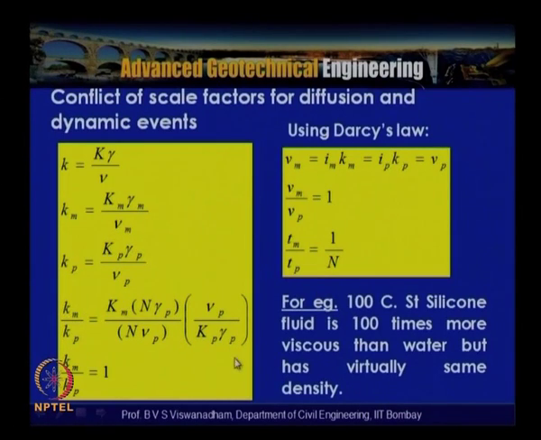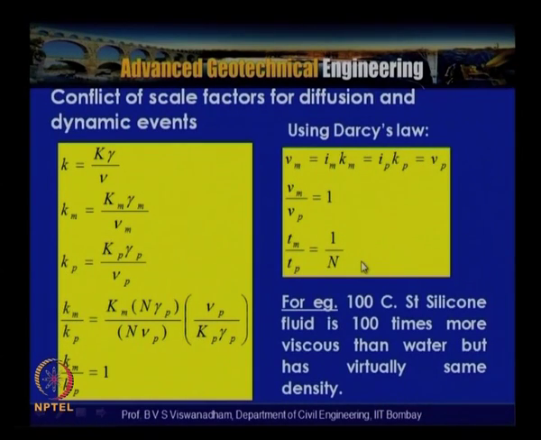So with k m equal to k p, by simplification we get Km by Kp equal to 1; the permeabilities are identical. By using Darcy's law, Vm equals Im Km equals Ip Kp. With that, when Km is equal to Kp, we get Vm is equal to Vp. Here we have used the definition Im equal to n Ip, that is with H by n. So with Vm equal to Vp, Tm by Tp is now 1 by n.